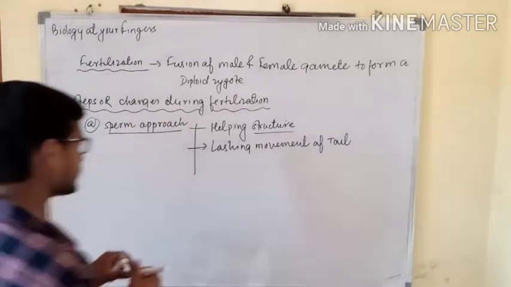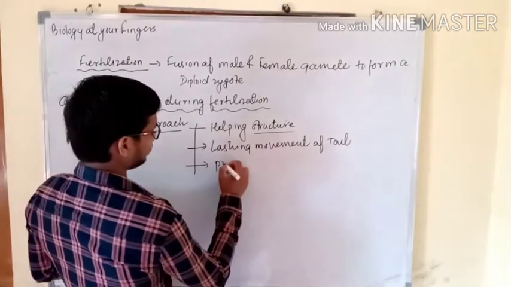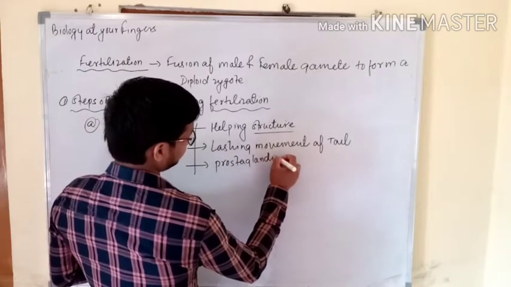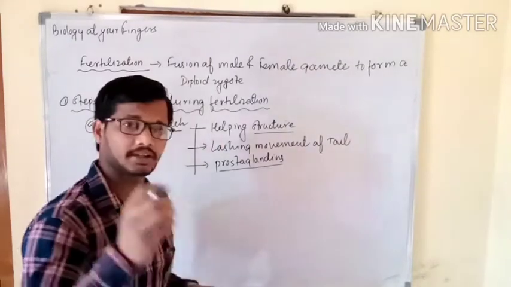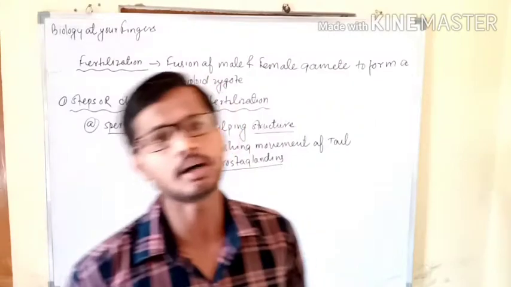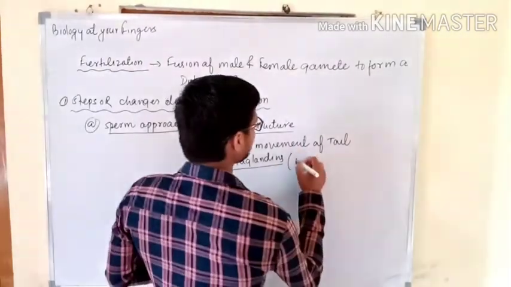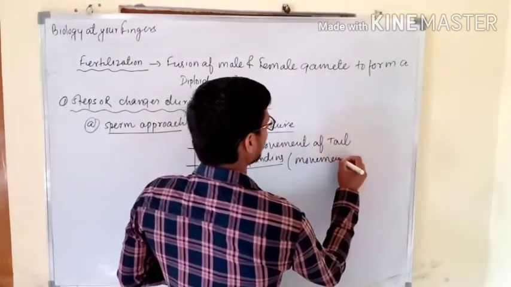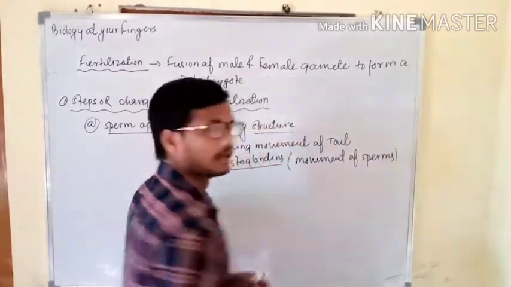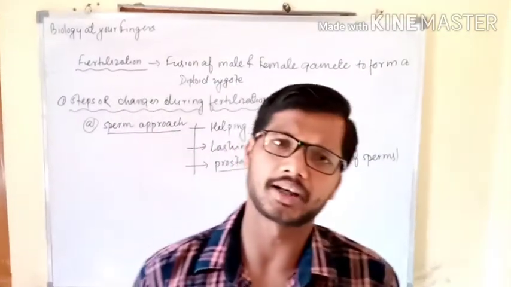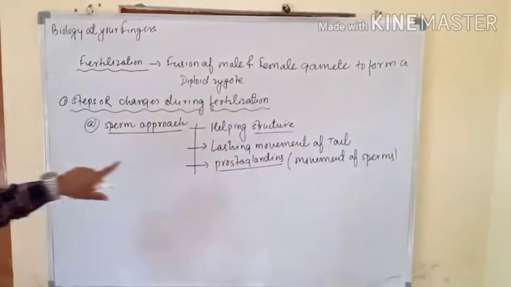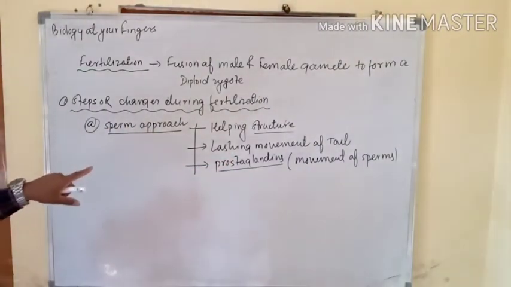And the second one is prostaglandins. Prostaglandins also help in the movement of the sperm. In the previous lecture we discussed prostaglandins. Those prostaglandins help to swing the sperm into the female's reproductive tract.